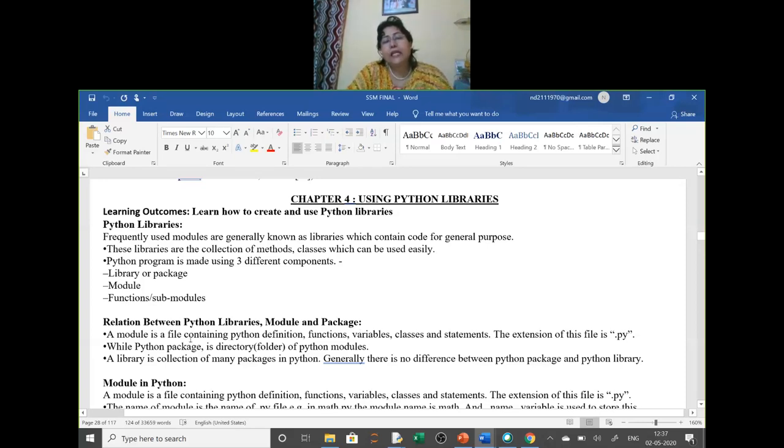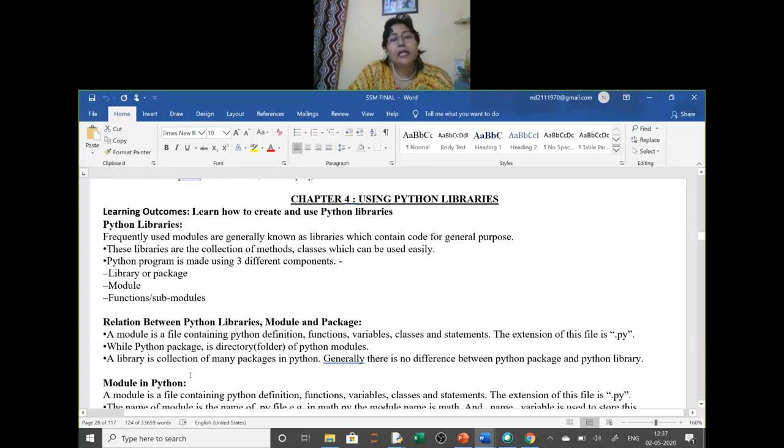A module is a file containing Python definitions, functions, variables, classes, and statements. The extension of this file is .py, file name .py. While a Python package is a directory, a folder of Python modules, only the modules we will keep. Only with the def keyword, the modules we will keep in the Python package. So now we will create the package and we will call it in a different program.